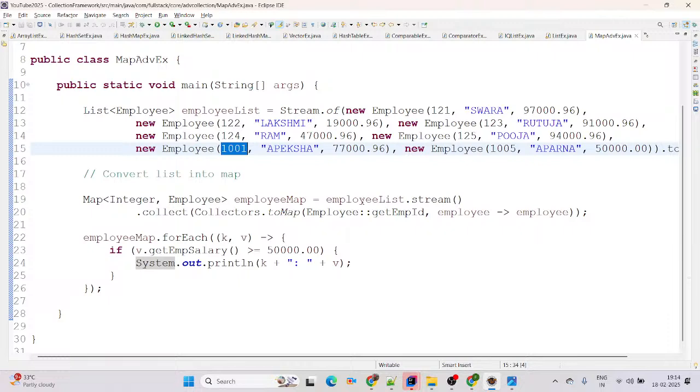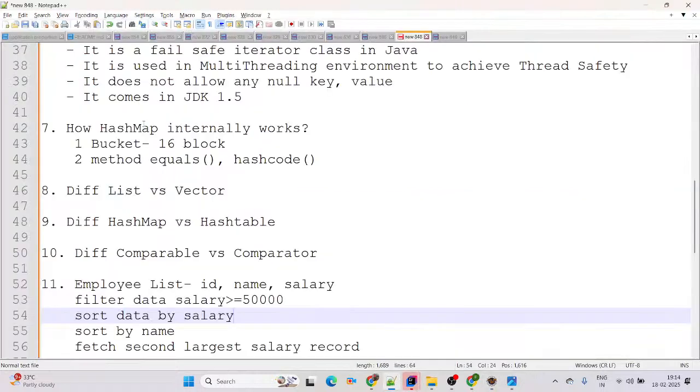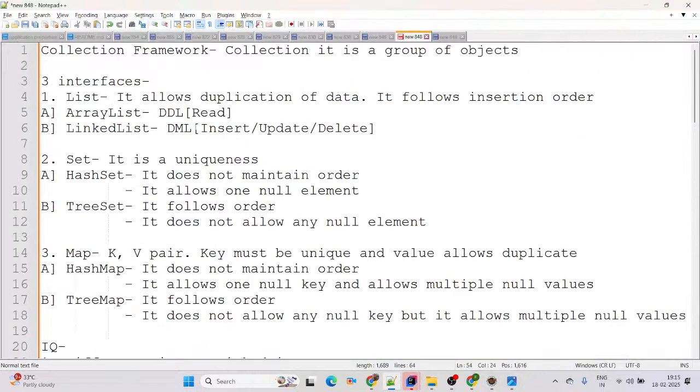Then see here, one more time I will go through the theory part. In today's session we covered the collection framework. A collection is a group of objects. There are 3 important interfaces: list, set and map. List allows duplication of data and follows insertion order. Set is about uniqueness, it does not allow any duplication of data. Map is a key value pair, the key must be unique, and the value allows duplicates.